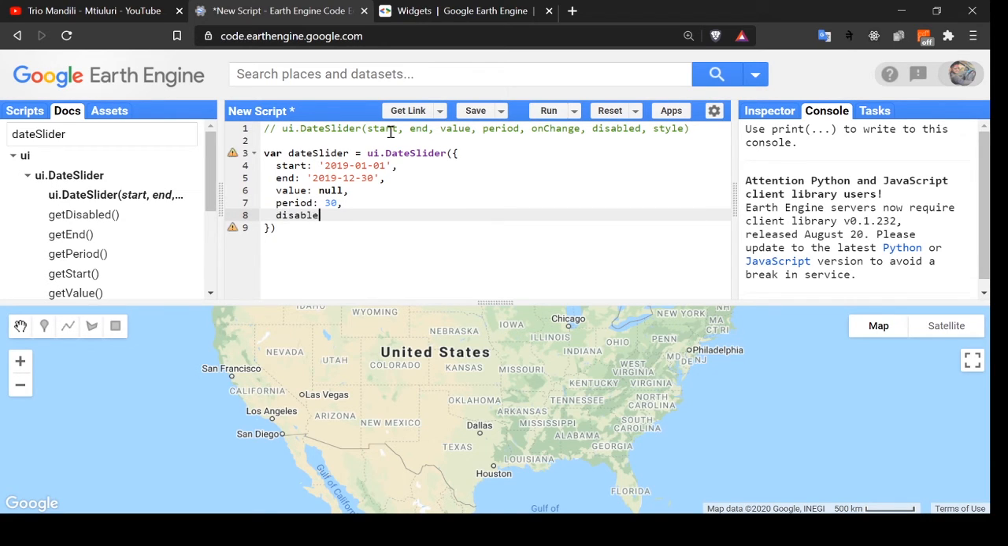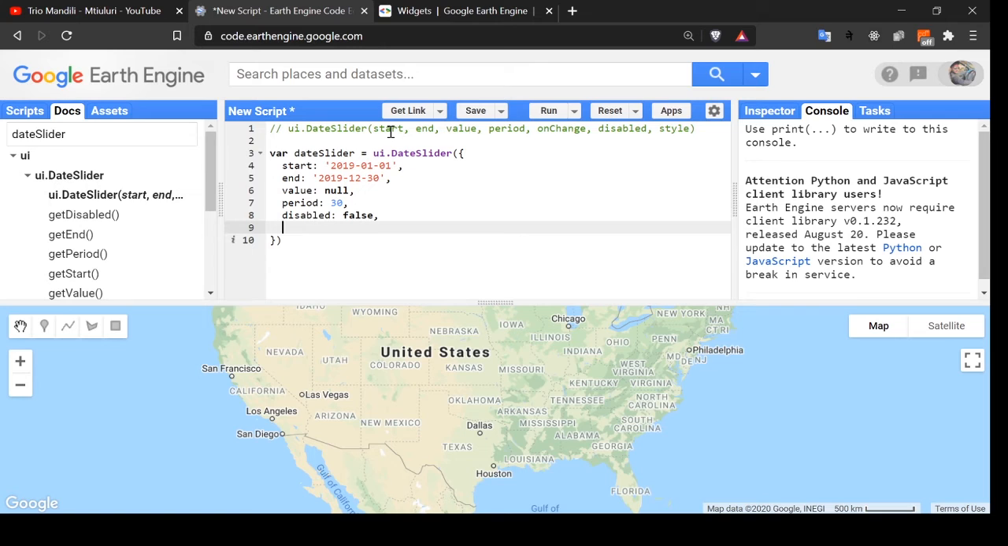The slider value will change by 30 days, and onChange we will give it later. And disabled, if we give it true, then the slider will be disabled. Let's give false. The next one is about style. In this I'm not going to do the styling. Now let's print the slider. Print dateSlider.